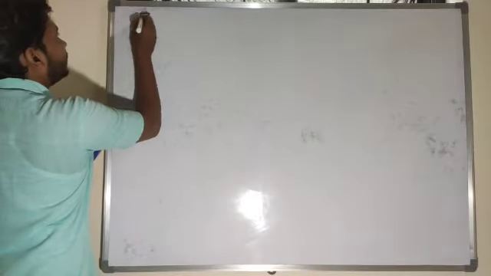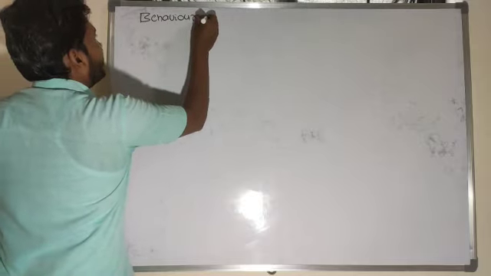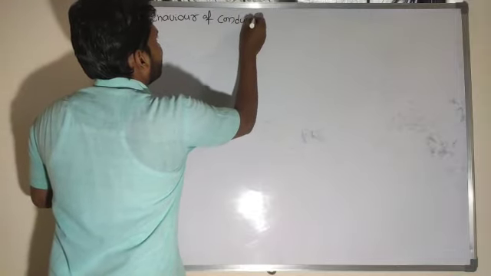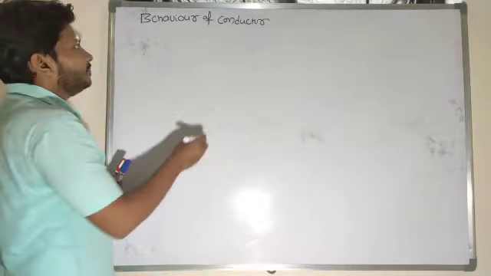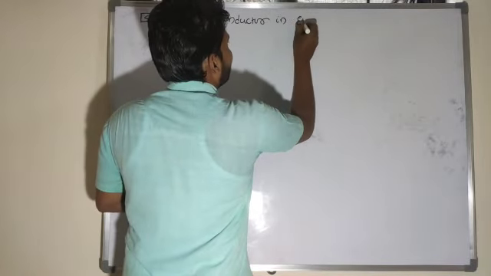So let me continue with that. Behavior of a conductor in an electric field.